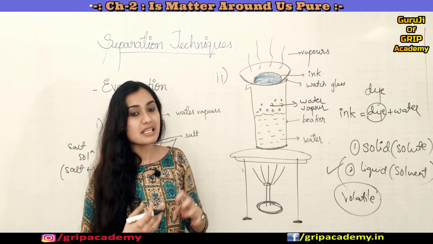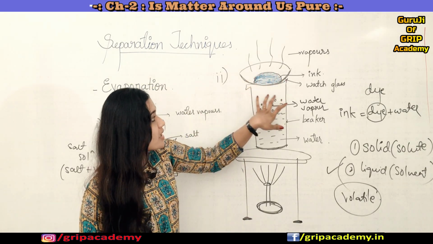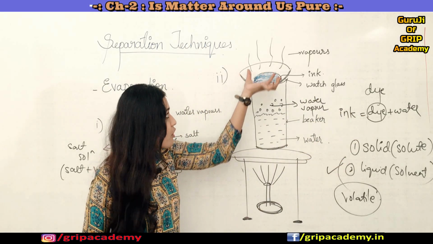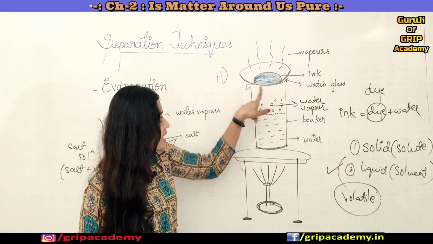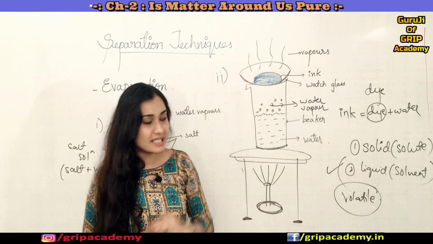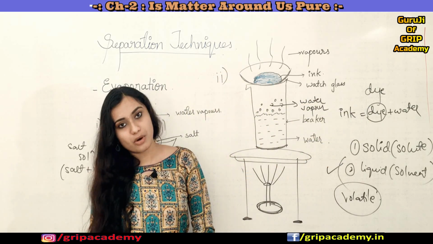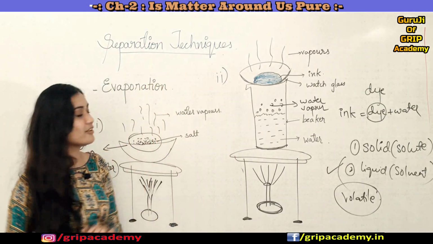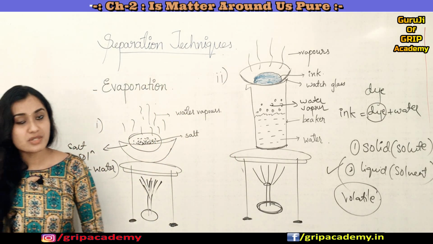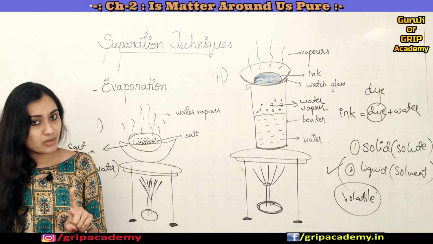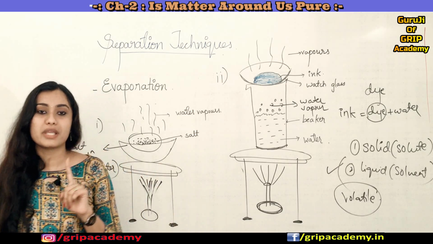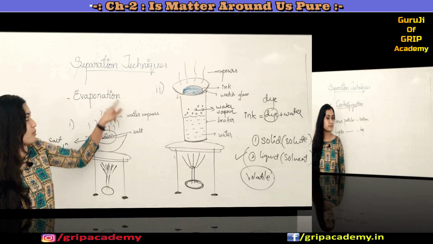Okay, so what happens? Eventually the water content in the ink mixture will evaporate slowly, and the dye, which is nothing but a color component, is left out in the watch glass itself. Hope you understood this process of evaporation, like when to use. Remember that when a solute is non-volatile and a solvent is volatile, we can use the process of evaporation.